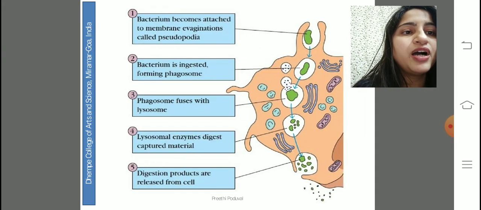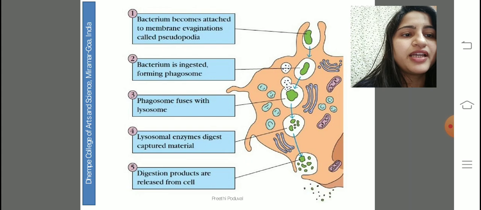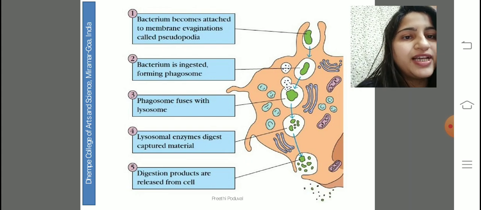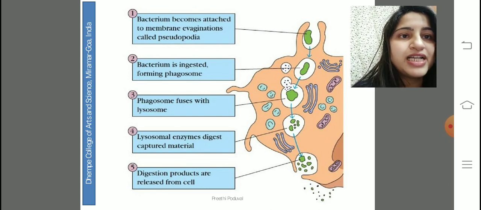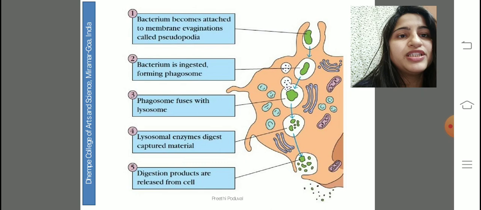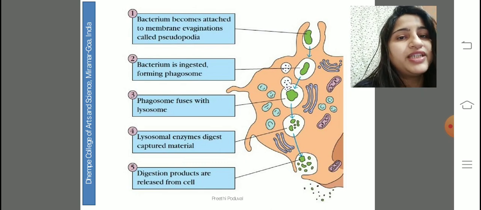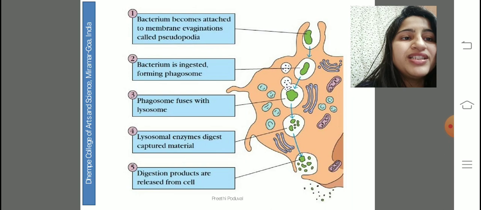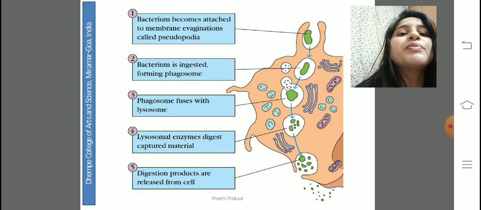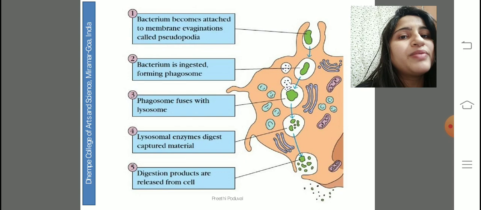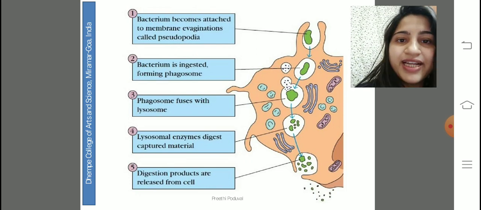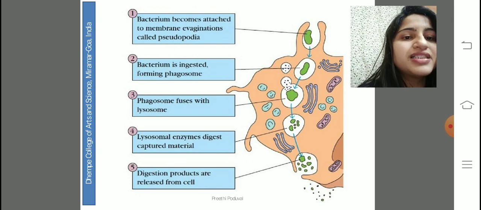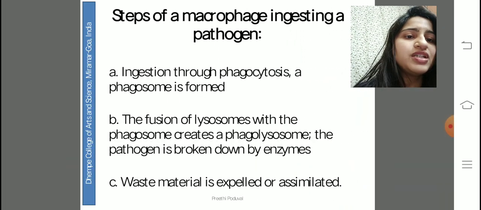This is a photograph of how a bacterial infection is taken care of by formation of a phagolysosome. So what happens is, the green color what you can see is a bacteria. Now when this bacteria attaches to the membrane, invagination is called as pseudopodia. They are taken in or they are ingested to form a phagosome. Once the phagosome meets the lysosome, there is a formation of a phagolysosome, and the lysosome have many enzymatic components inside them which digest the material of the bacteria, and whatever digested products are formed are finally released out of the cell. Okay, so this is what I said.